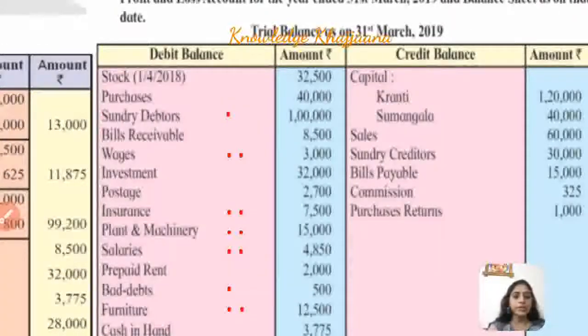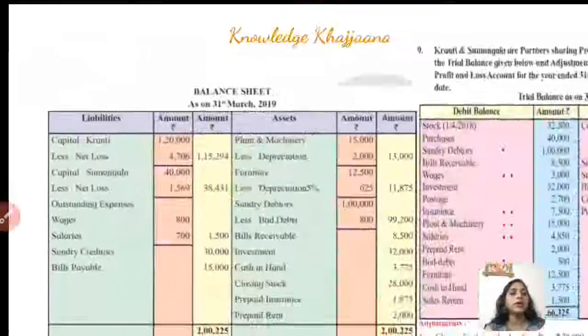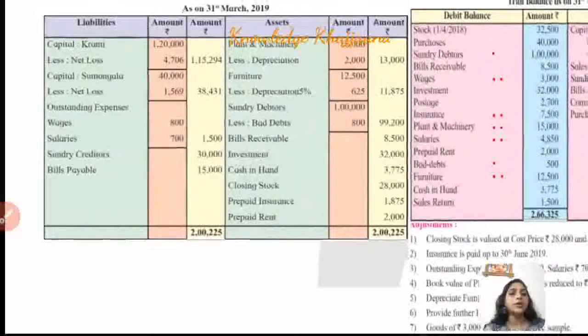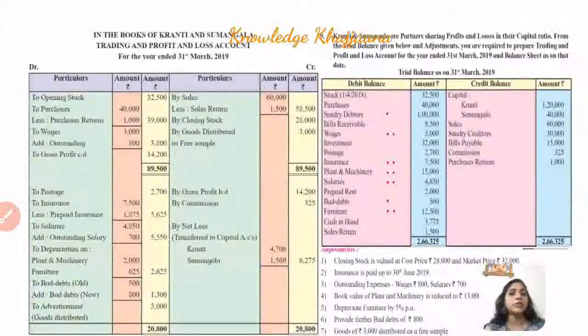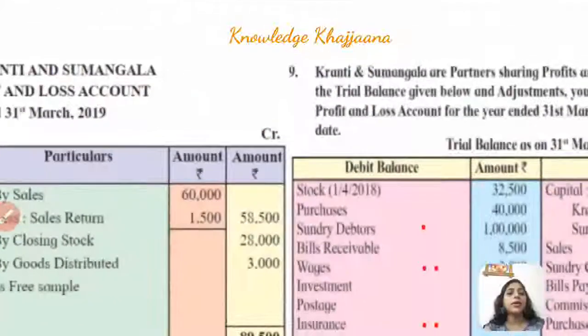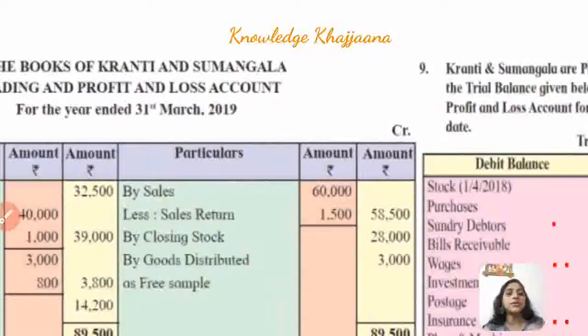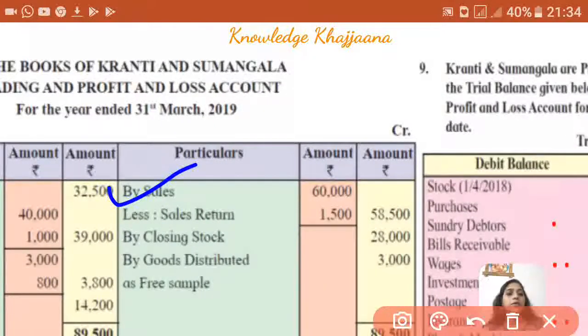Sales. See, where the sales are recorded, trading account credit side, and what is the amount of sales? Rupees 60,000. So we have to go to the trading account credit side and record the sales amounting to rupees 60,000. See, trading account credit side, by sales rupees 60,000. Okay, next,